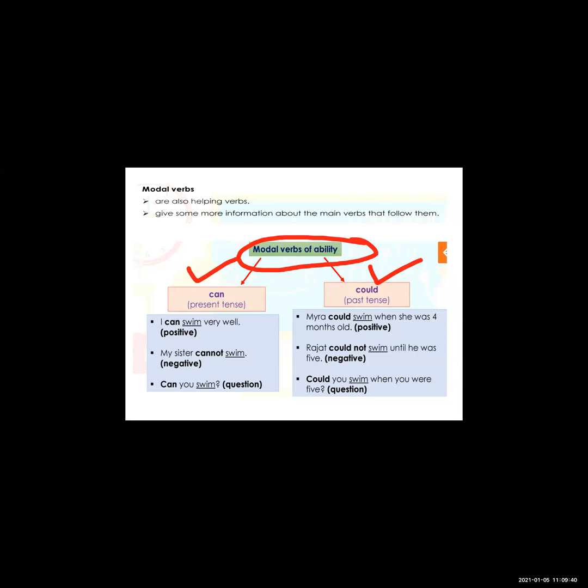Understood till here? Now see, can, which we use in the present tense, and could, which we use in the past tense. Okay, now see some examples of can and could. So first example, I can swim very well. Okay, this is the positive sentence.